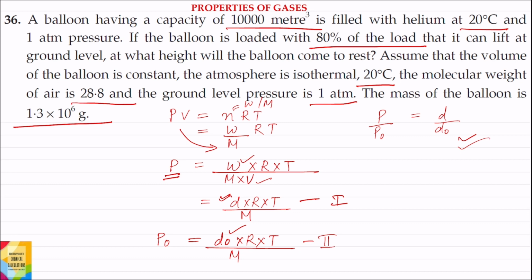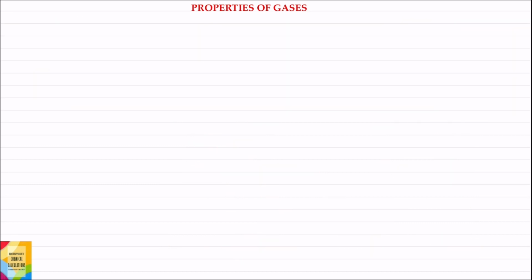Again, from PV is equal to nRT, n will be equal to PV by RT. Now what is n? n is W by M and this is equal to PV by RT. So W will be equal to M into PV by RT. Applying this formula, we can find out the weight of helium. So weight of helium or mass of helium will be equal to molecular weight of helium into PV divided by RT.